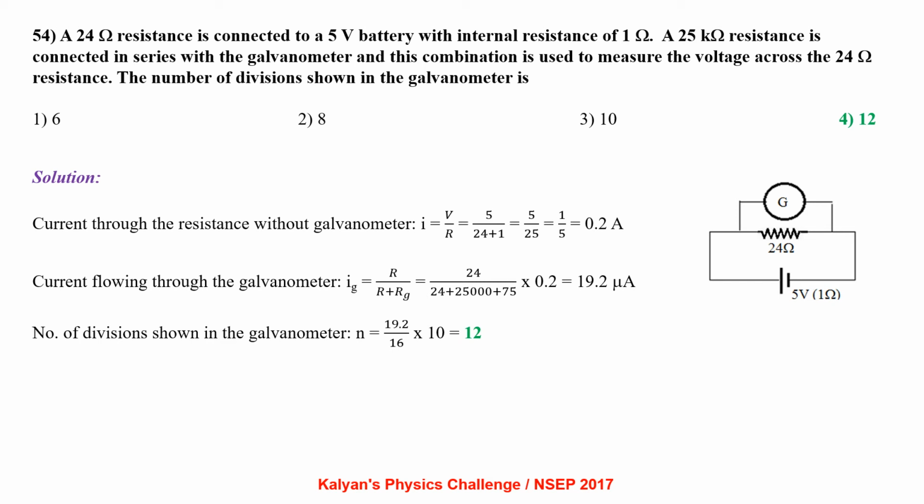Current flowing through the galvanometer Ig equal to R by (R plus Rg) into I, that is 24 by (24 plus 25,000 plus 75) into 0.2, which is 19.2 microampere. So the number of divisions shown in the galvanometer is 19.2 by (16 into 10), that is 12.